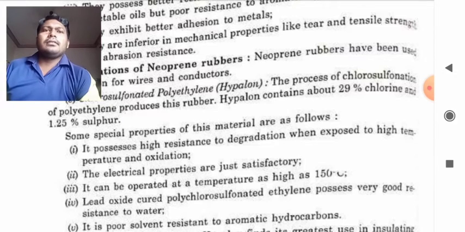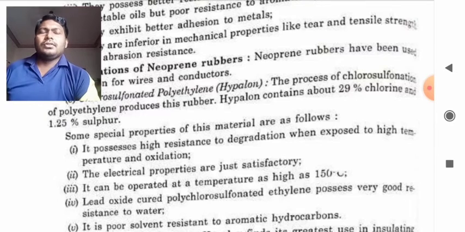The next property is that lead oxide cured polychlorosulfonated ethylene possesses a very good resistance to water. So they are also water resistant. It is also a very good characteristic of the material from the electrical point of view.